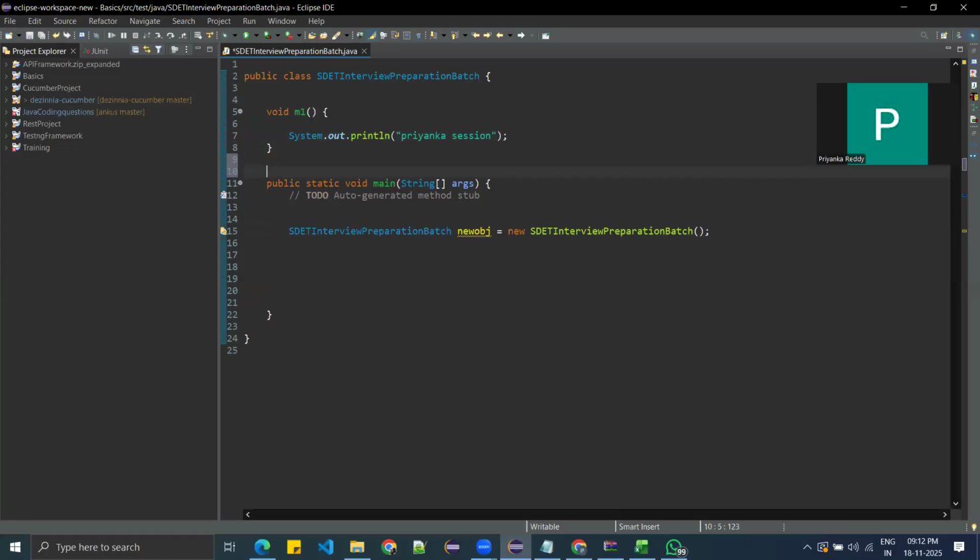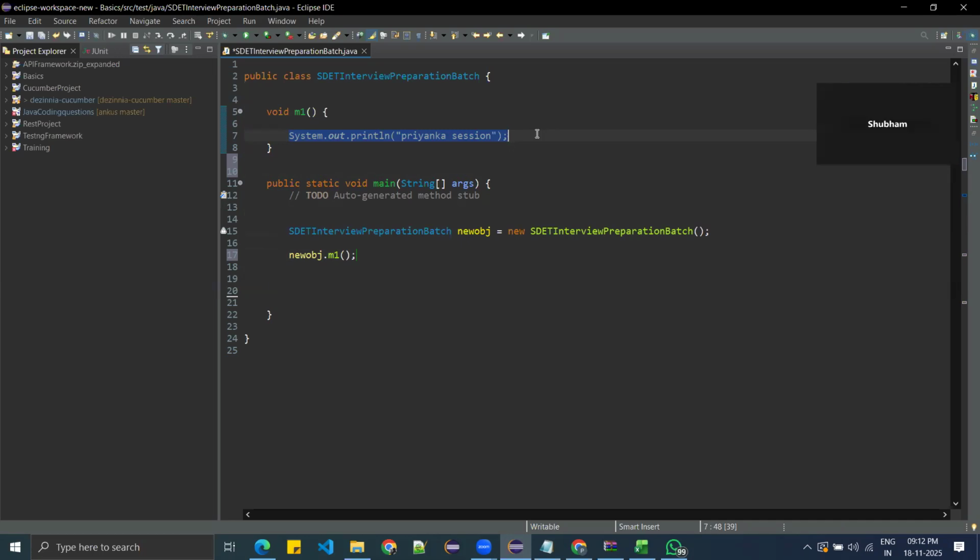So why has the constructor been used in Java? See, you already have a method. If you want to write some code inside the method, you call it by using the object name. So that method will be called and the output will be executed in the console. This is expected. Why did Java again create the constructor?